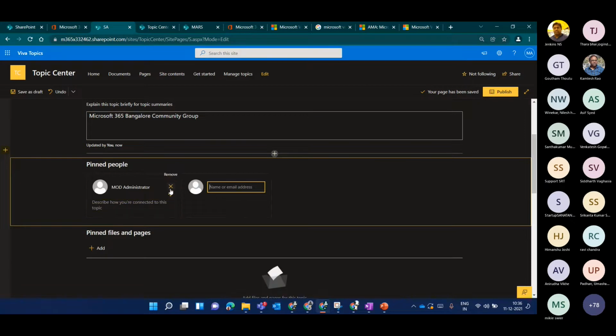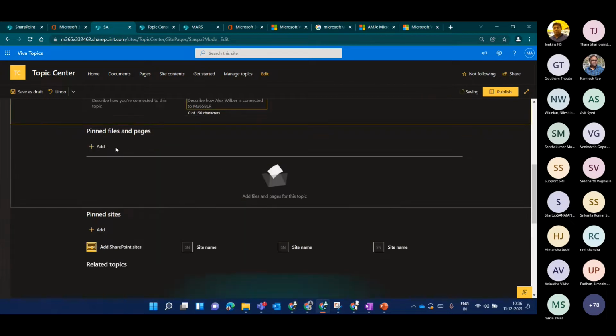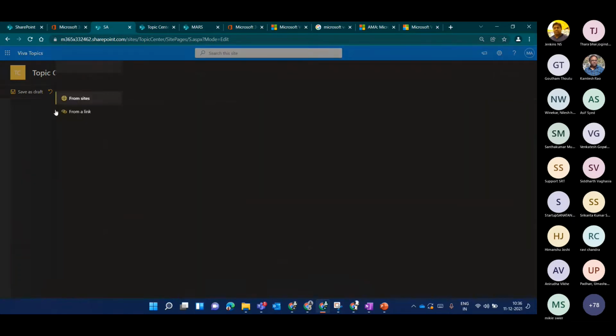You can delete as well, and you can also pin these people. So whenever a topic card is visible, pinned people will be visible at the top, and other people will be visible in the drop down. So this is how it is. Let me go ahead and add a few members. I want to add some of the work which this community does.